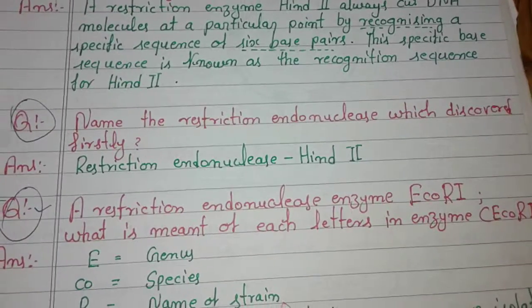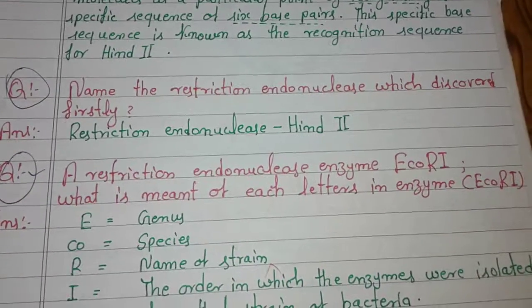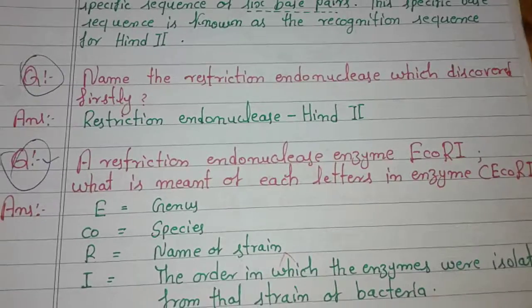Next one: name the restriction endonuclease who discovered first.